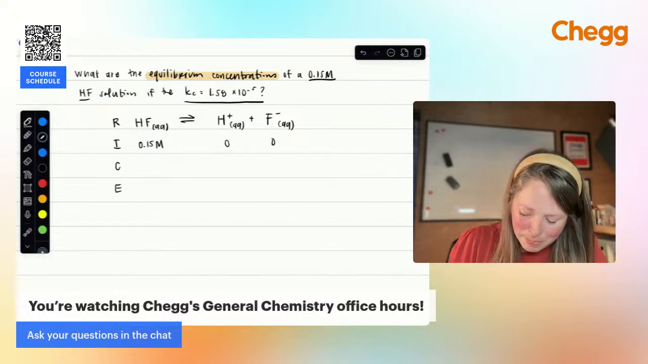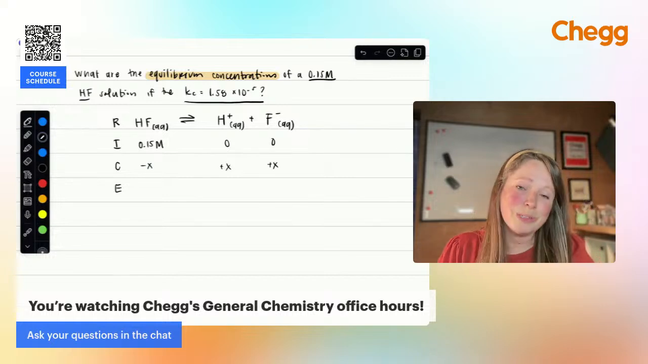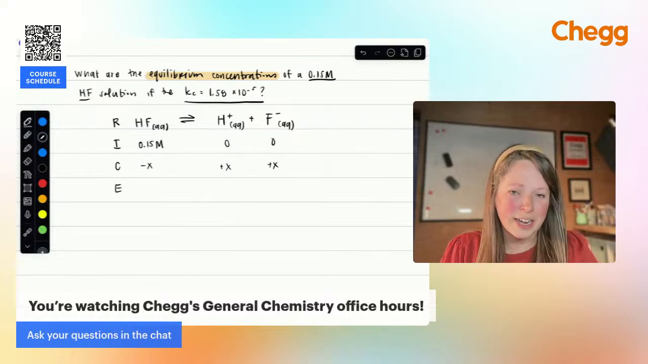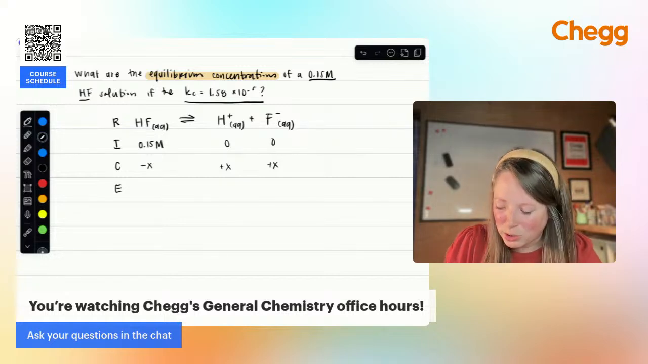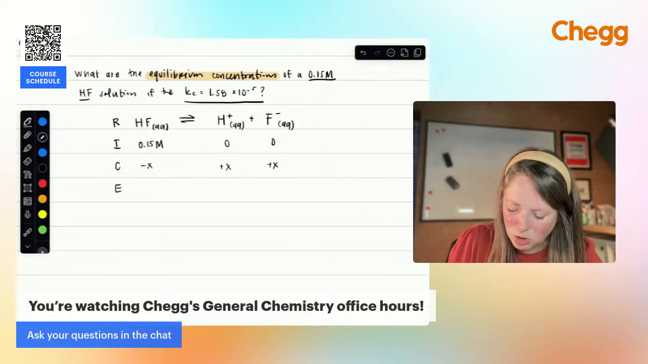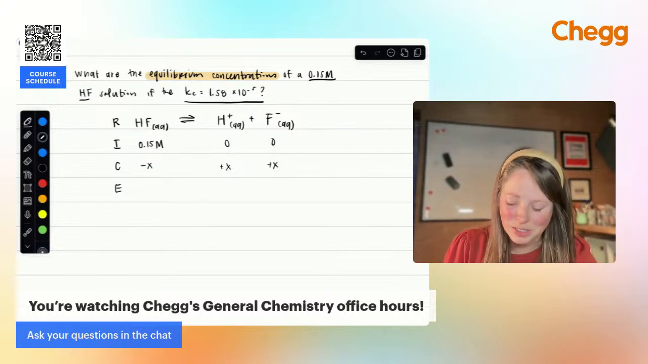All right, so what's going to happen? We're going to subtract x from HF. We're going to add x to each of these. This is a really simple one because it happens to be a 1-to-1 ratio, so you're just adding plus x. If I had a coefficient of 2, then I'd be adding 2x here. So just know that that's how this table is going to change, based on the coefficients from the balanced equation.